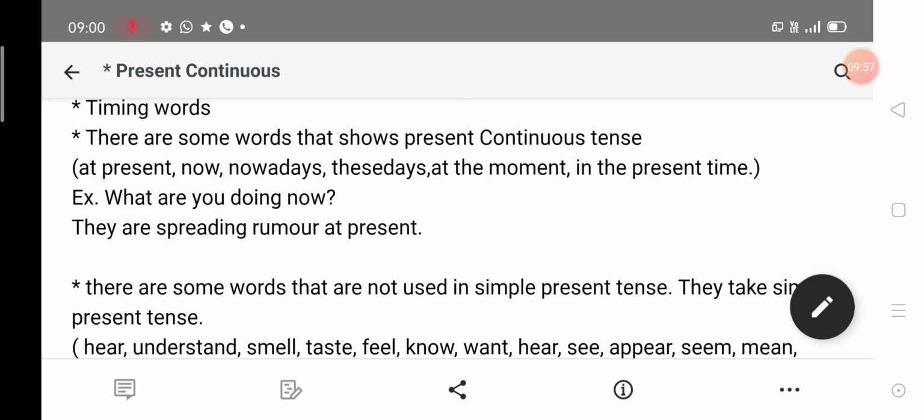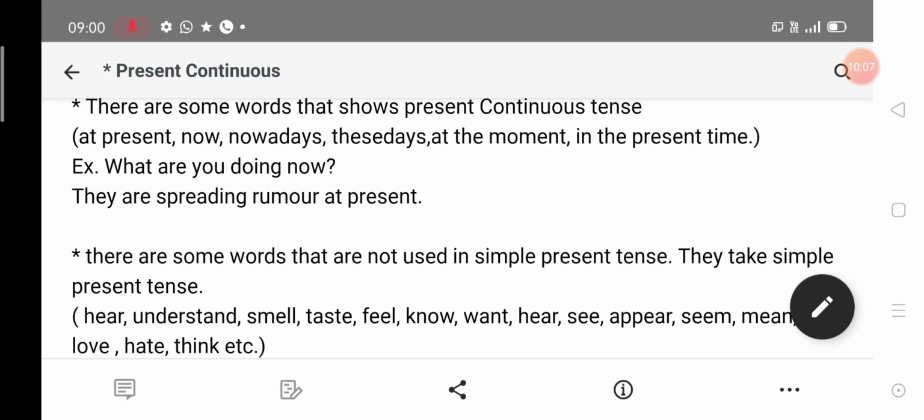So there are some words that show present continuous tense, such as at present, now, nowadays, these days, at the moment, in the present time. These are the words that show present continuous tense, such as what are you doing now? Here, now shows that the present continuous tense will come. They are spreading rumors at present. Here at present shows that the present continuous tense will come.